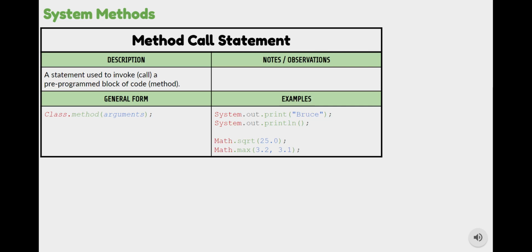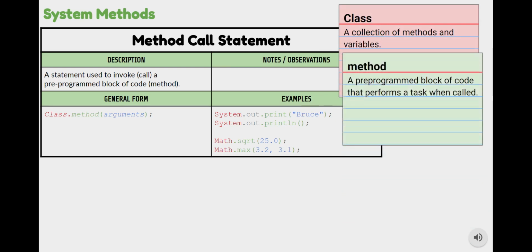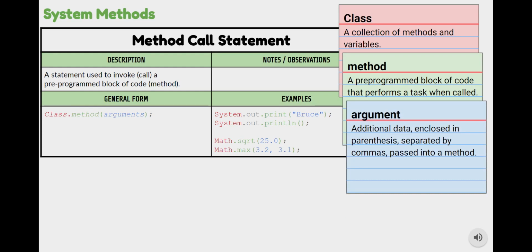Now, we said before, a method is just a pre-programmed block of code. So this is a statement to call or invoke that pre-programmed block of code or that method. Now we can see the general form in the bottom left of that table. We say what class. Remember, the class is just a collection of methods. And then we need to say what method we want to use. The method is that pre-programmed block of code that performs a task. And then inside parentheses, we give it a list of arguments. Arguments are additional data enclosed in parentheses and separated by commas passed into a method.